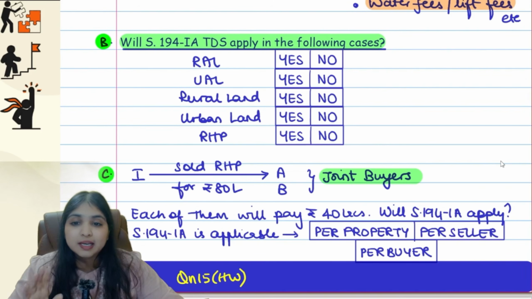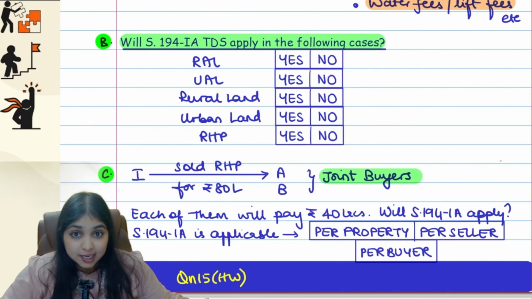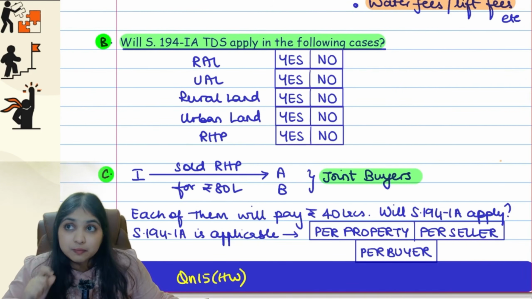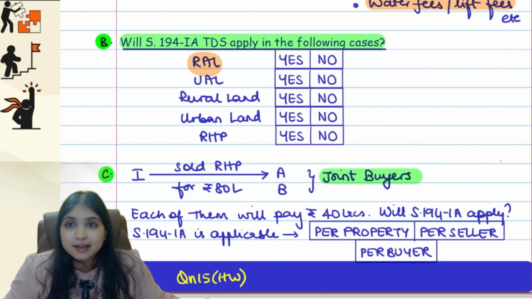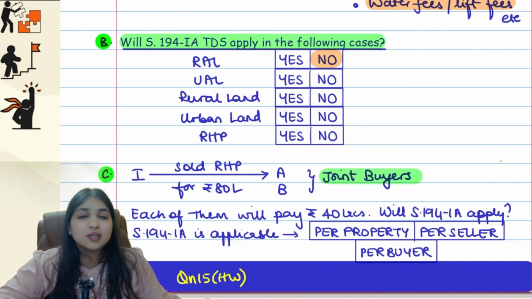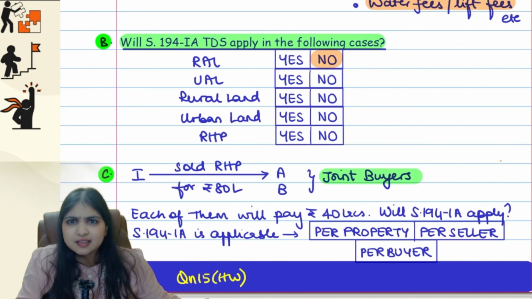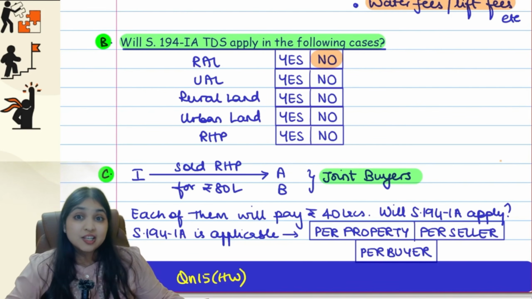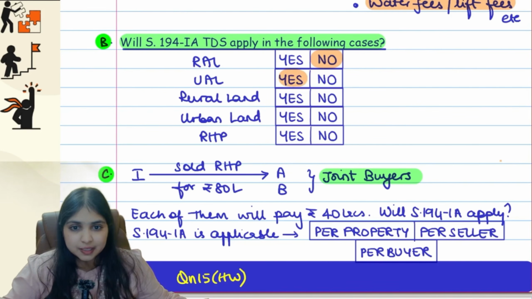Okay guys, then look at this table over here. You have to tell me in each of these cases whether 194IA will apply or not. If the immovable property being transferred is rural agricultural land, then 194IA will not apply. Why? If it is rural agricultural land, it is not a capital asset. If it is not a capital asset, no taxable capital gains, guys. So if income is not taxable, then no TDS. Urban agricultural land, it is a capital asset. There will be capital gains. So therefore, here 194IA will apply.